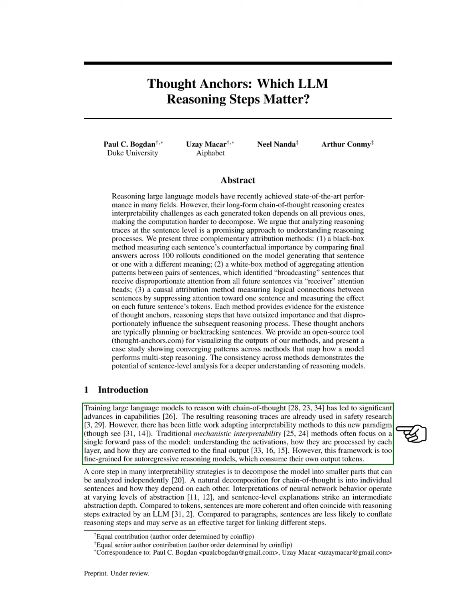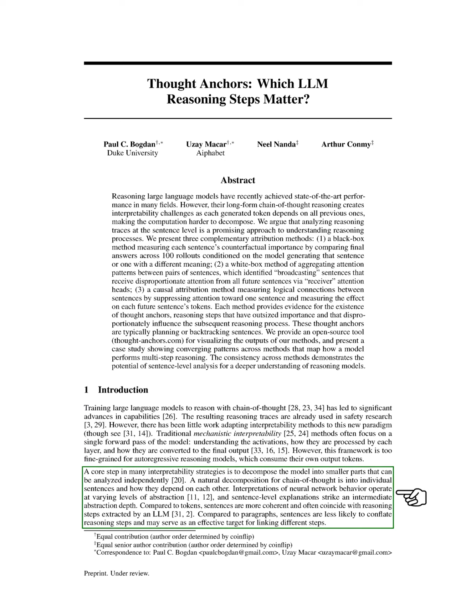Traditional interpretability methods often analyze a single forward pass of the model, focusing on how activations are processed through layers to produce the final output. However, this method is too detailed for autoregressive reasoning models, which generate their own output tokens. We recognize that a key step in interpretability is breaking down the model into smaller, analyzable parts.